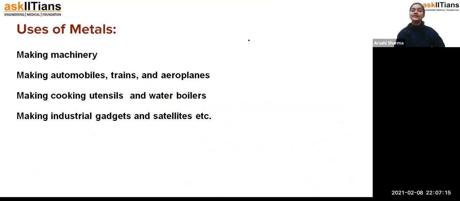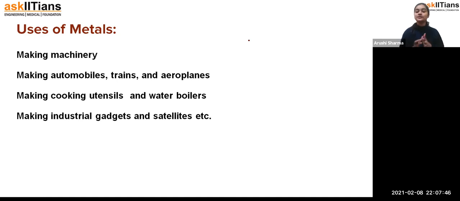Now we are going to discuss the uses of metals. So students, generally the uses of metals depend upon their physical properties. Like if we talk about them being hard in nature, when we require something strong, whose tensile strength must be strong, like bridge formation or the construction of buildings, we use iron. Why? Because iron is hard in nature, very strong, and it is not going to be destroyed easily.